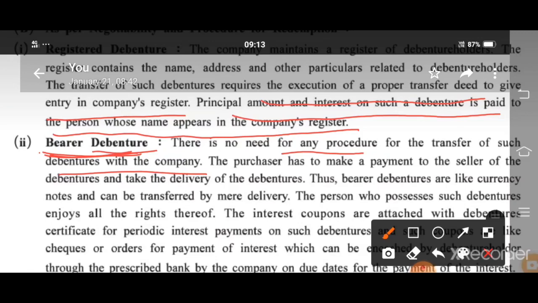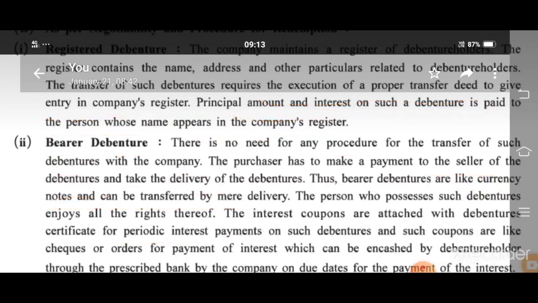The purchaser has to make a payment to the seller of the debenture and take the delivery of the debenture. Thus, bearer debentures are like currency notes and can be transferred by mere delivery. The person who purchases debentures enjoys all rights thereof. The interest coupons are attached with the debenture certificate for periodic interest payment on such debentures. And such coupons are like cheques or orders for payment of interest, which can be encashed by the debenture holder through the bank prescribed by the company on due dates for the payment of the interest.